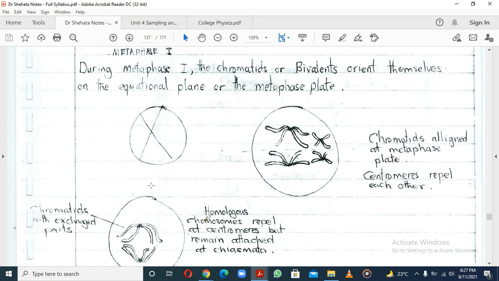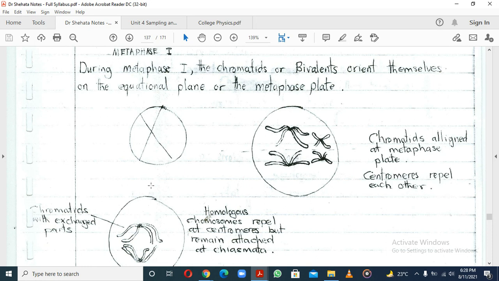So you see, for that one, they were just lining up as one chromosome, or two sister chromatids, and then they were being separated. But for this one, you see that what are lining up is what? It's homologous chromosomes. So you see this one here, it's homologous to this one. That other one here on the right is homologous to that one on top. So that is the arrangement. The arrangement is different from the one we had in mitosis. However, they are still aligning on the equatorial plane, the metaphase plate.